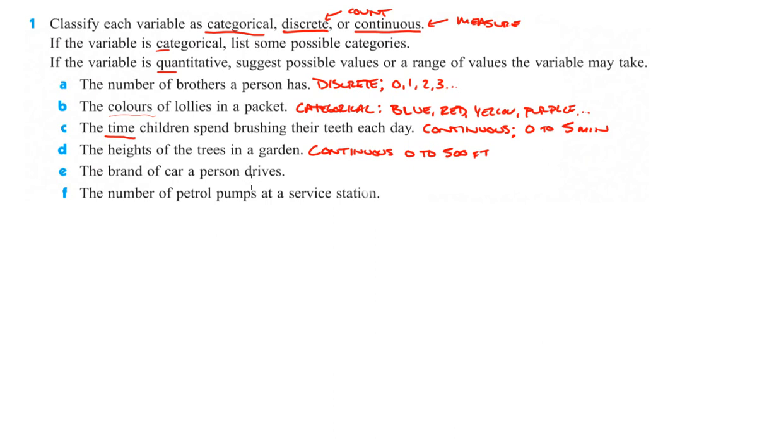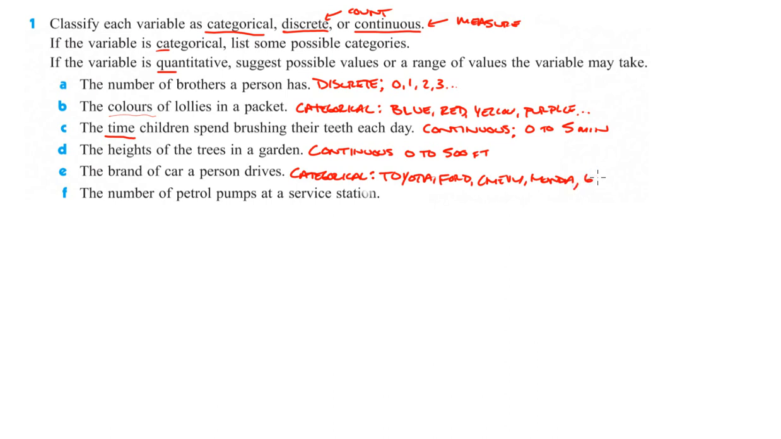The brand of car a person drives. We're not counting anything in there, so that would make it categorical. Basically, if it doesn't have anything to do with numbers, then it's going to be categorical. Okay, so like brand of car a person drives: a Toyota, Ford, Chevy, Honda,